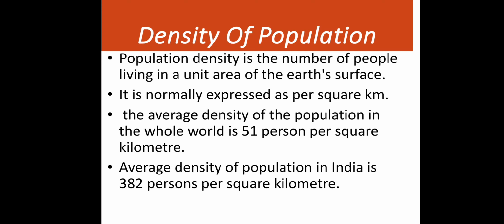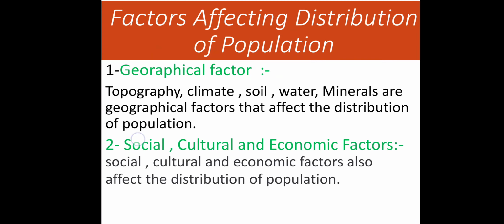So you will understand the square kilometer is that part coming from there, and then the number of people. So that's why it is per square kilometer, persons per square kilometer. The average density of the world population is 51 persons per square kilometer, and if we talk about India's population density according to the data of the 2011 census, it is 382 persons per square kilometer.